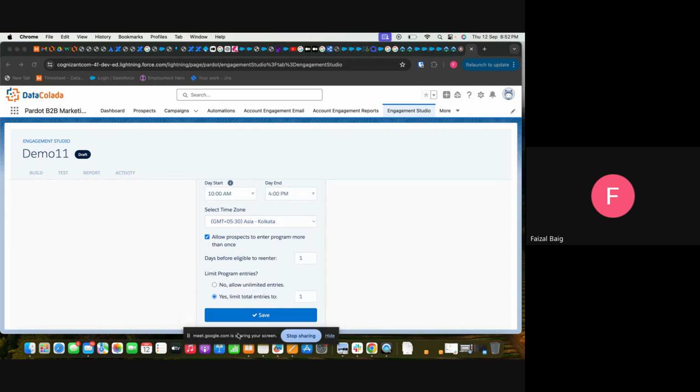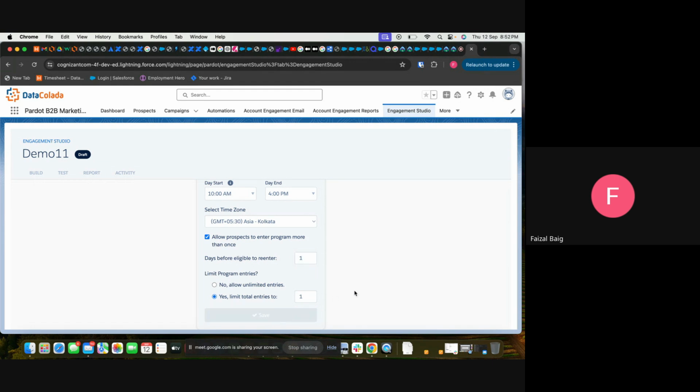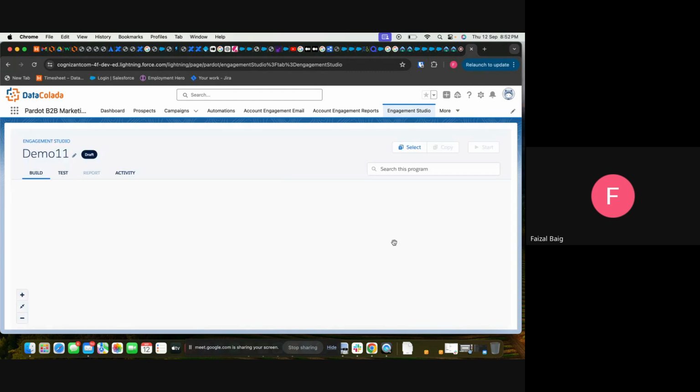And when it comes to allowing a prospect to enter more than once, that means in this program we can allow one prospect to re-enter multiple times. So just check this checkbox and write the criteria for how many days you want before that person re-enters and how many times, and save that.